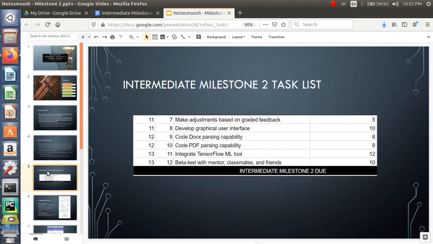So far, to get to this milestone, I've made adjustments. I've developed the graphical user interface. I can parse both documents and PDFs. And for integrating TensorFlow, I have a TensorFlow tool up and running to decode handwriting, although I have yet to fully integrate it into the tool, so I'll demonstrate that separately as of now. And then the last part is showing this to you and also showing it to those who are local to me, such as classmates and friends and family.